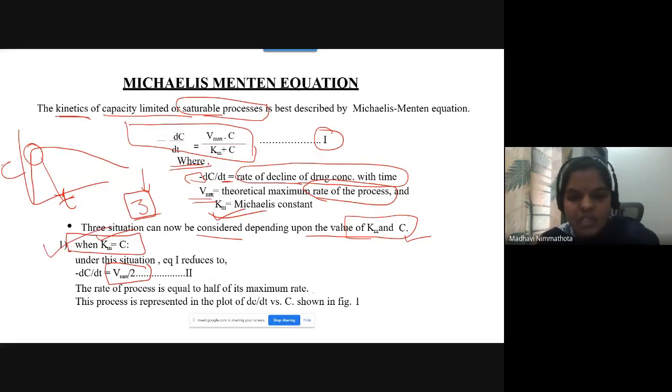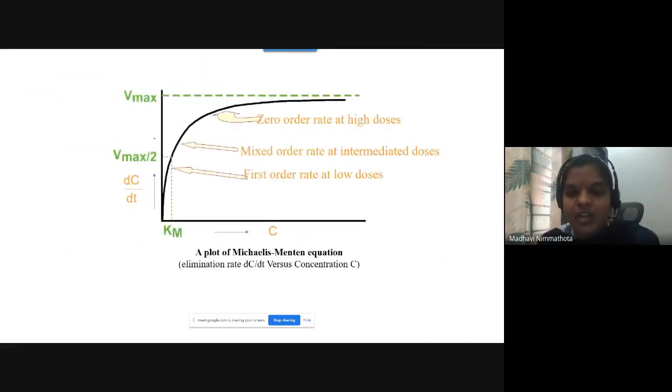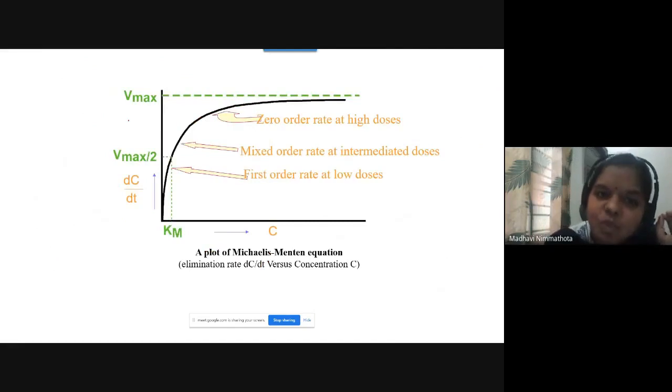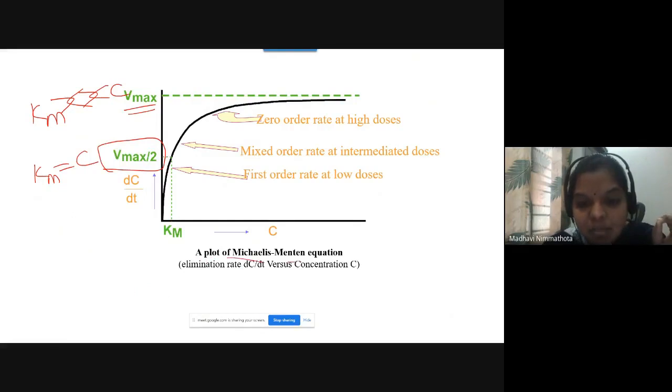First one is Km equals C, the second one is Km greater than C, and the third one is Km less than C. Here you have three different equations. First one is Vmax by 2, where Km equals C. Then Km greater than C, and Km less than C, where you will get Vmax. Km is the Michaelis Menten constant. Now, let us see the relationship of these three situations by explaining this Michaelis Menten equation.